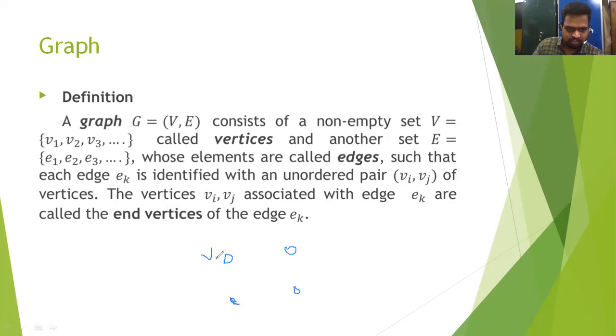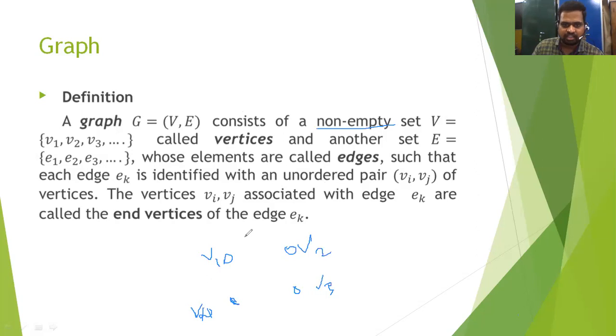First one v1, vertex 1, v2 vertex 2, v3 vertex 3, v4 vertex 4, like that. It is called a non-empty set V. Why is V non-empty?